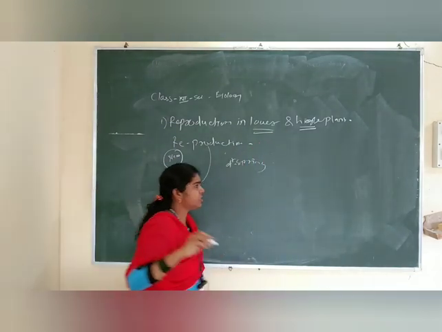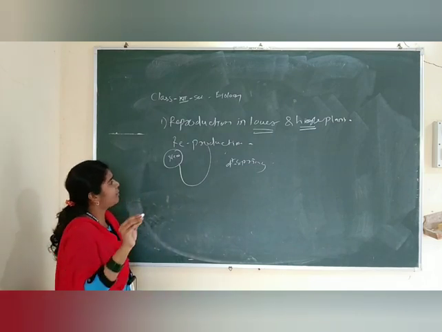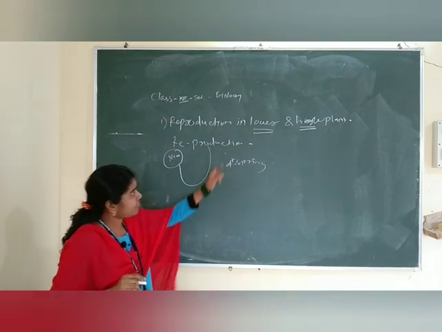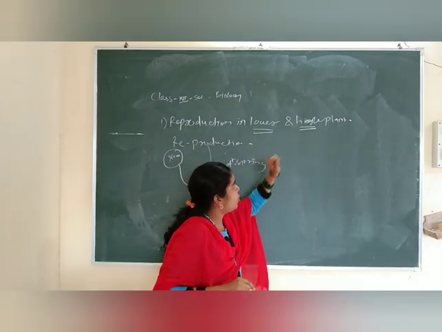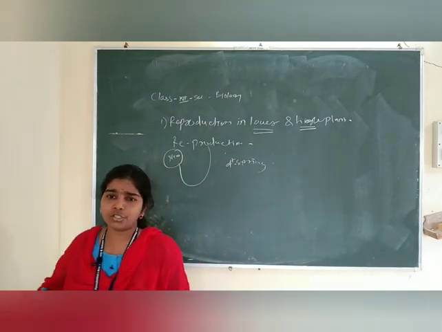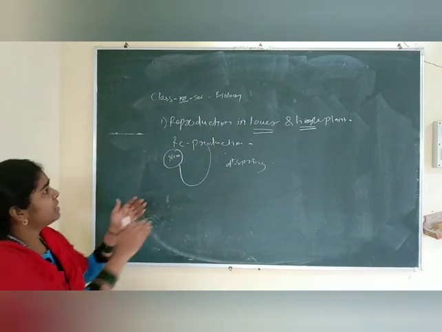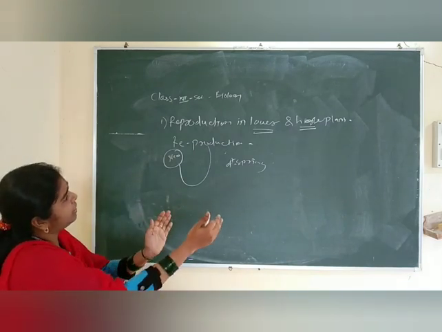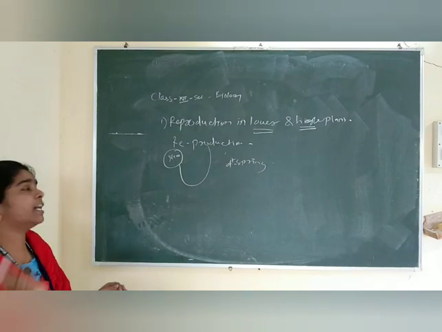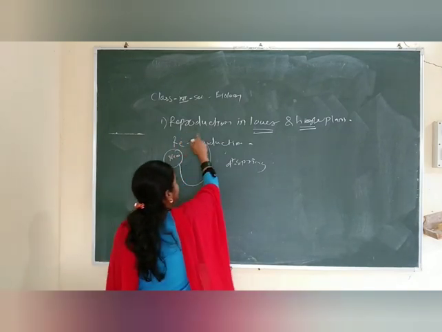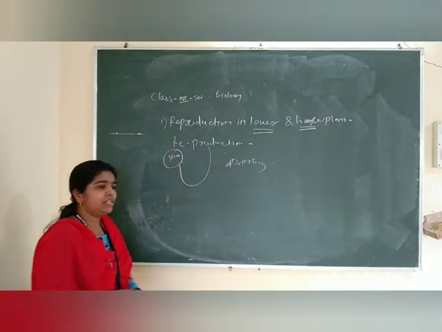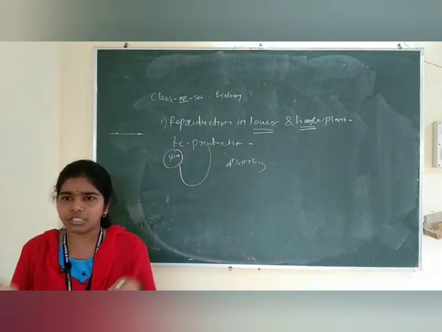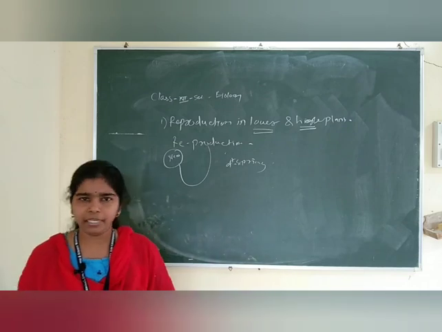So here reproduction means production of new offspring from their own, right? But the next question is, what is meant by lower and what is meant by higher? And the second chapter is again the same, reproduction in lower and higher animals. It means the concept of reproduction in both plants and animals, right?